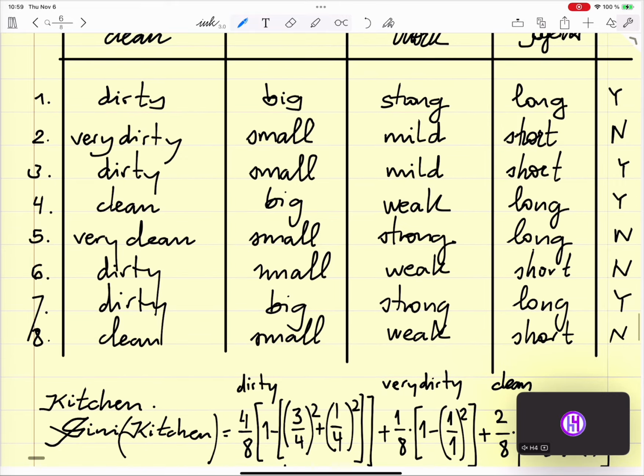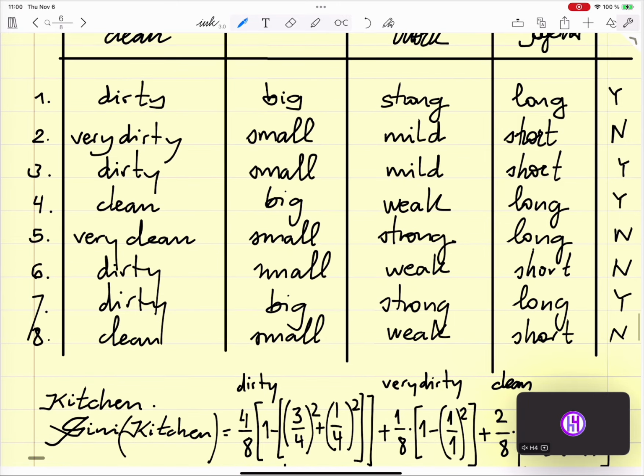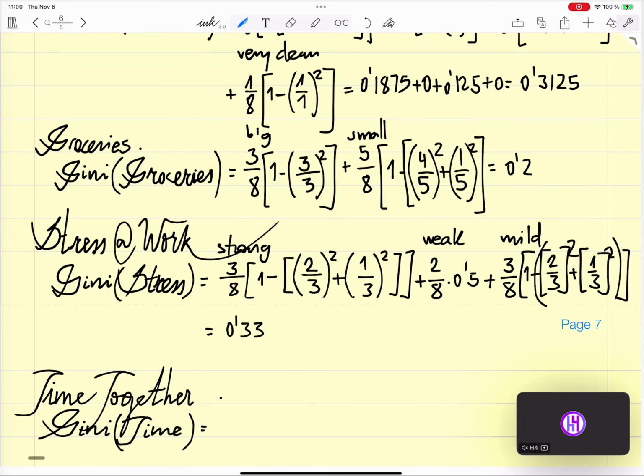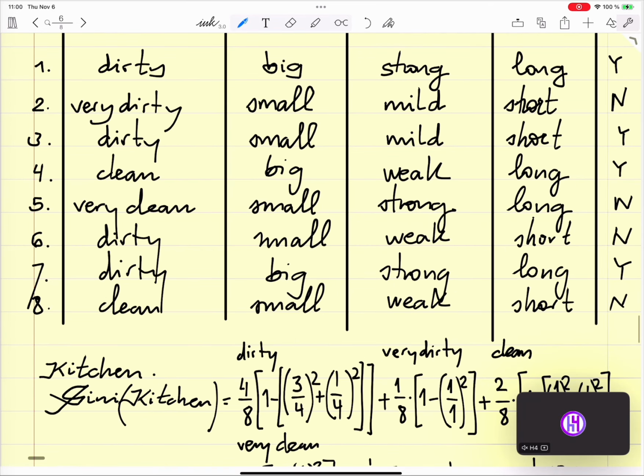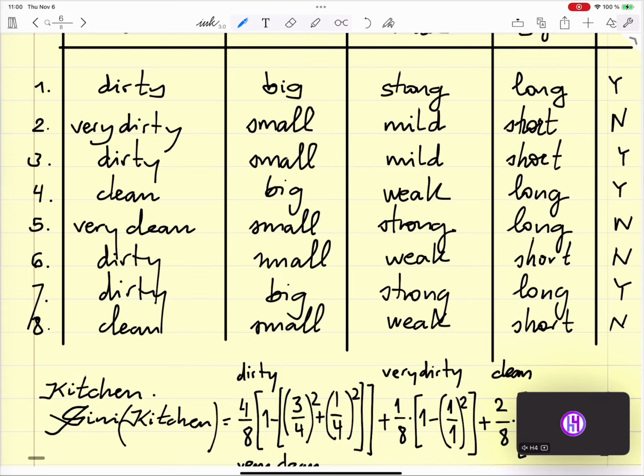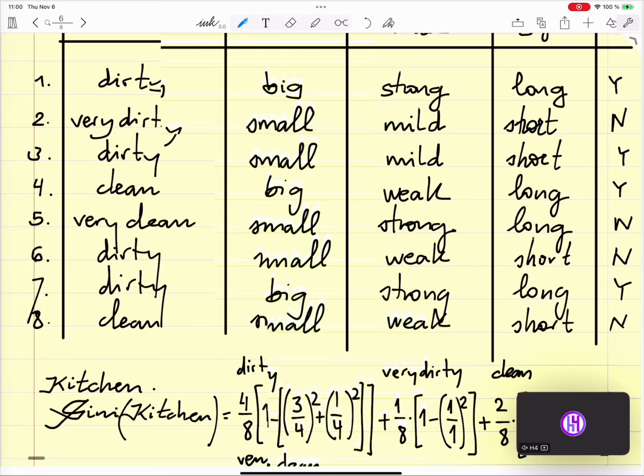Long is 1, 2, 3, 4, with 3 times yes and 1 time no. And short, we have 1, 2, 3, and 4, and it's the other way around. Short is 3 times no, 1 time yes.